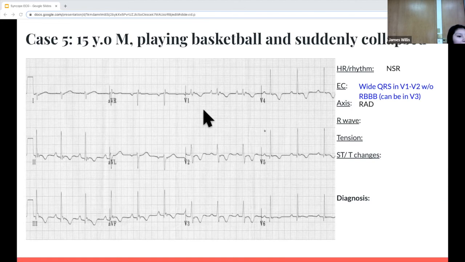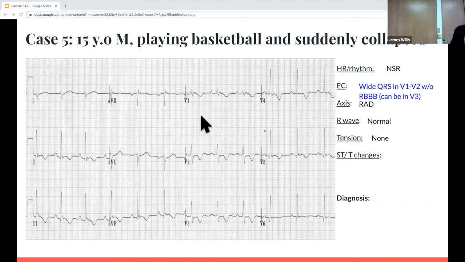And if you look at the axis, lead 1 pointing down and aVF pointing up, it's a right axis deviation. Then the R wave is normal and there's no tension. And since we said that the QRS is wide, there's also something that you can see in V1 and V2 if anyone can tell me or notice.